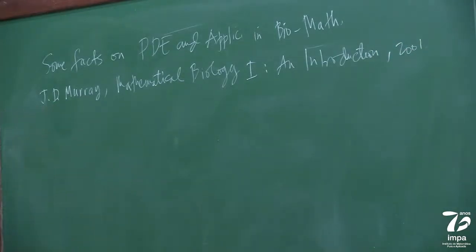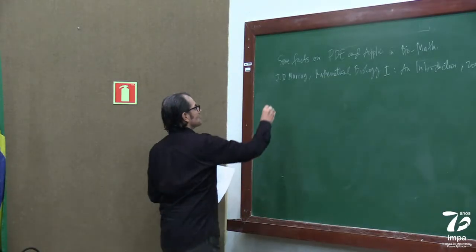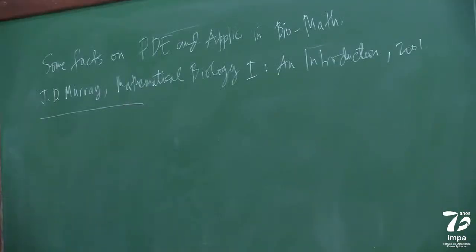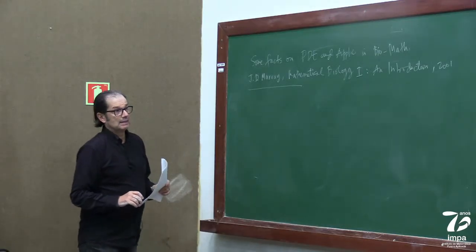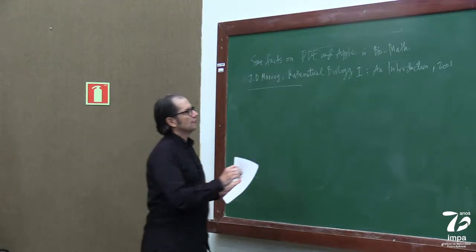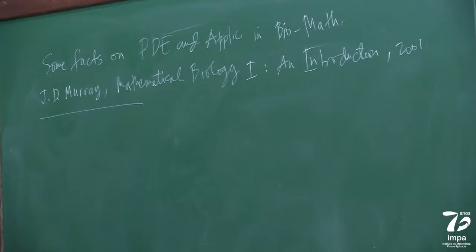The date is 2001. Some of the things I'm going to mention are in the notes that were scanned, a few pages from this book. So let me start a little bit, so I can motivate things for you, and give you a very brief introduction to at least the equations. I'm not even talking about any theory, just the equations.